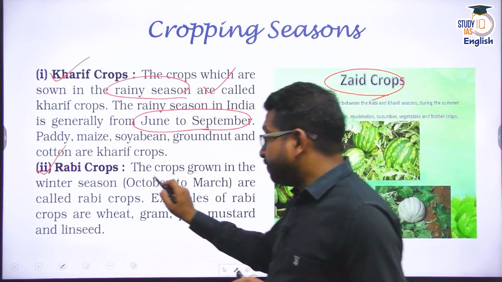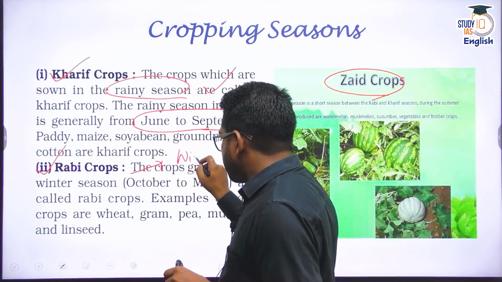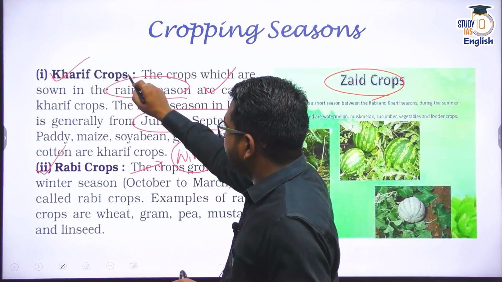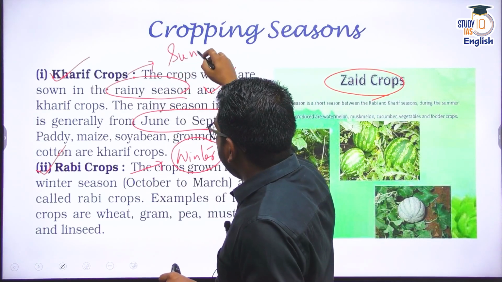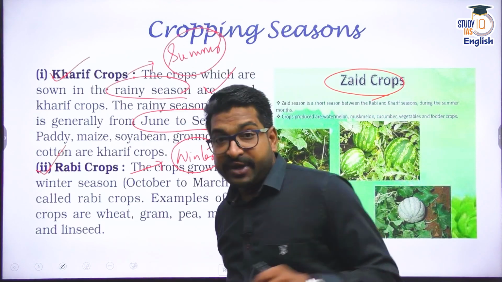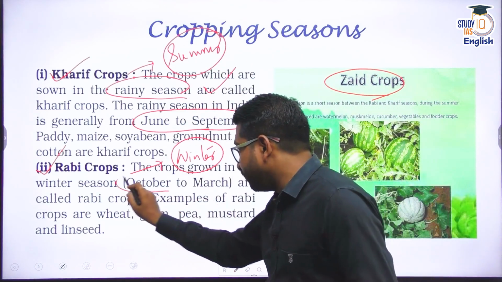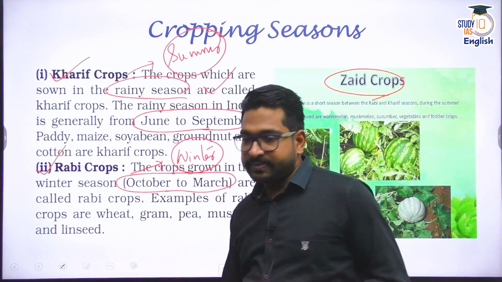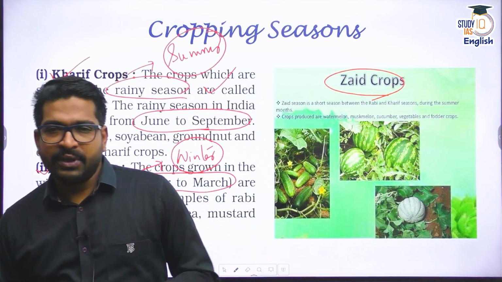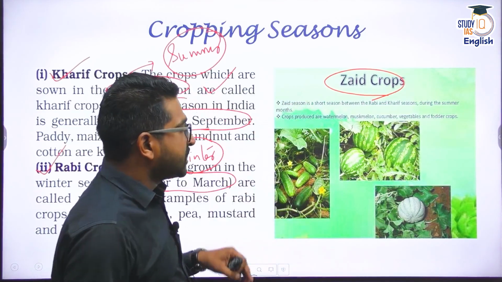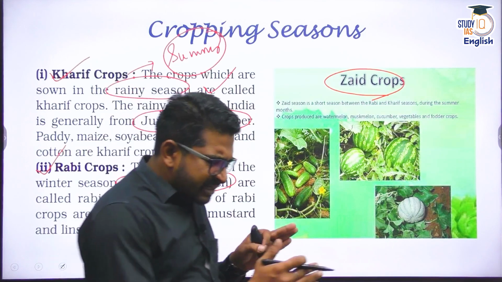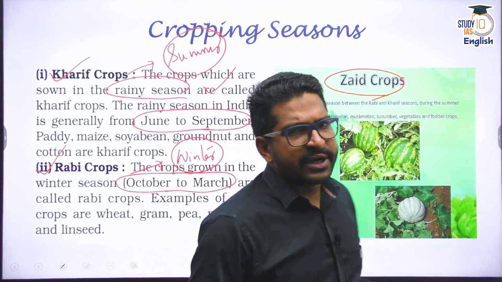Rabi crops are basically winter crops. In short, you can simply say winter crop. That's why Kharif is summer crop and Rabi is winter crop. Now, winter cropping means you sow somewhere around October and you harvest around February, March. So these are winter crops. There is also another season in between, that's the Zaid crop. Zaid is basically just after your winter cropping.